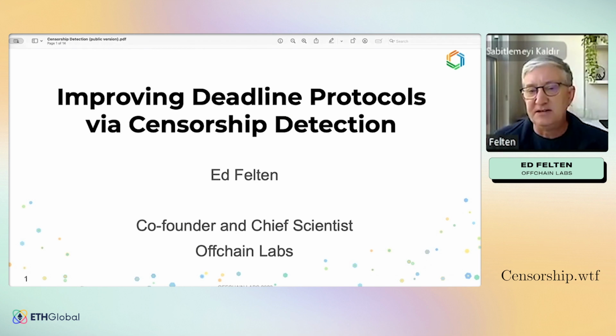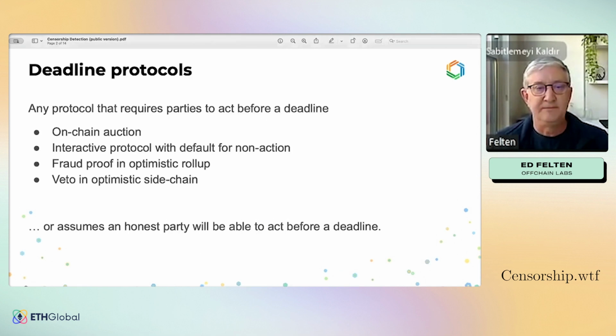So the idea here is that by being able to detect censorship on chain, that is, for a chain to be able to detect whether it's being censored, you can actually make protocols more efficient. But let me talk a little bit more in detail about what I mean by that.